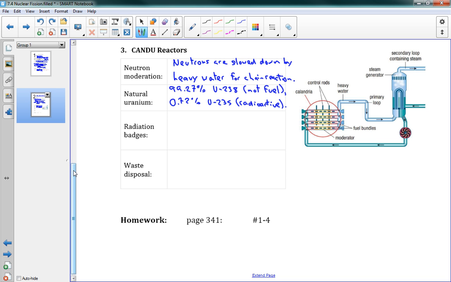Two more little points here about reactors in general. Radiation badges. These are little things that people working in nuclear reactors wear, and they show how much radiation you've been exposed to.